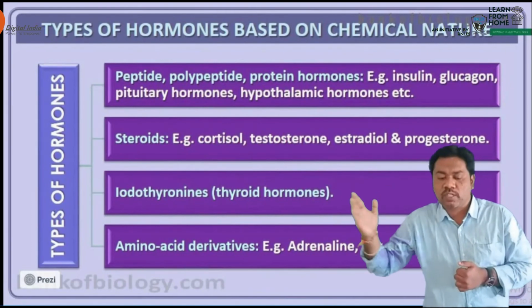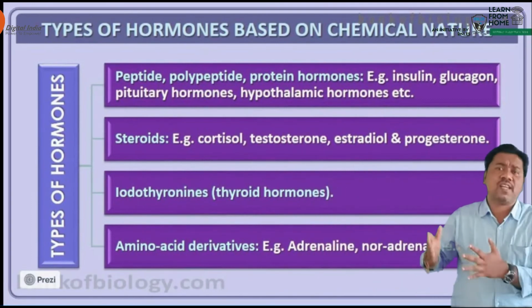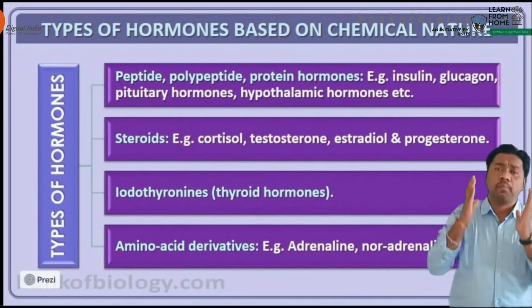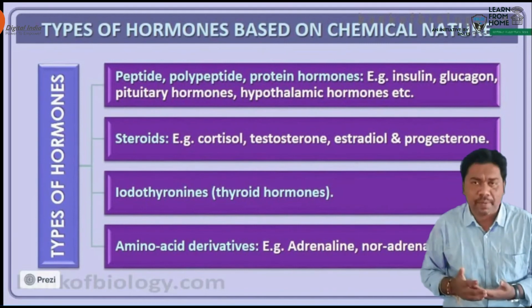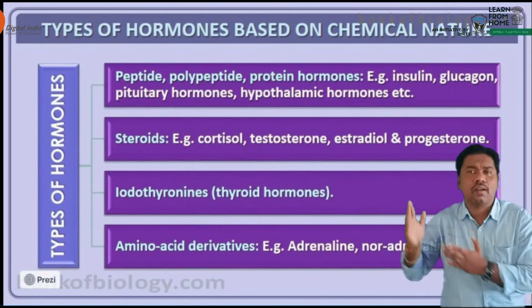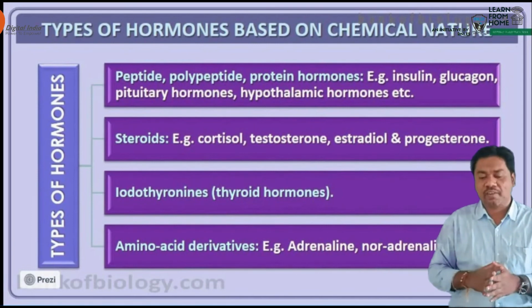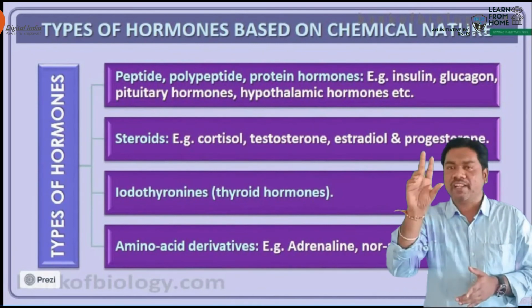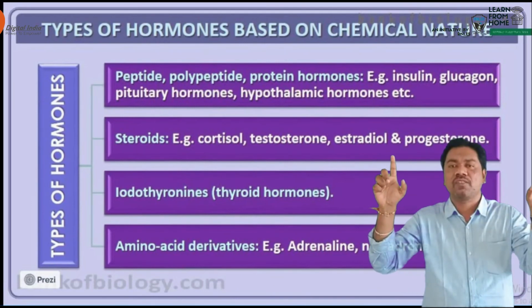The next category is known as iodothyronines. What is the meaning of iodothyronines? Iodothyronines means this is a specialized category of hormone. That kind of hormone is produced by the combination of the iodine element. So due to that reason, it is known as iodothyronine. Okay, what is the example? Thyroxine hormone. The thyroid gland, which is located in the neck area, produces the thyroxine hormone.